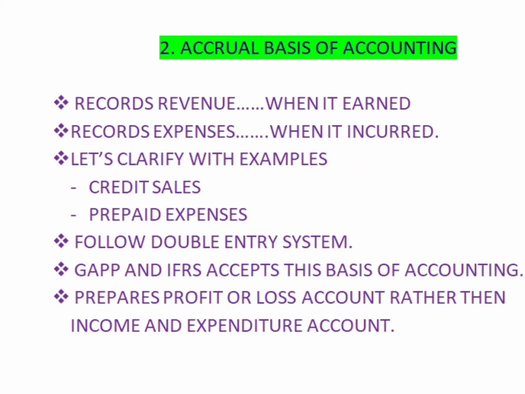Also, the accrual basis of accounting is accepted by GAAP and IFRS because it follows the matching principle and the recognition principle. This basis of accounting prepares the profit or loss account rather than the income and expenditure account to show the profit or loss of the company during the period. So these are the major features of the accrual basis of accounting.